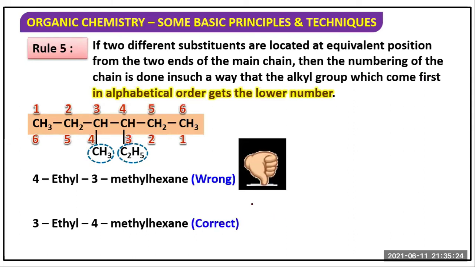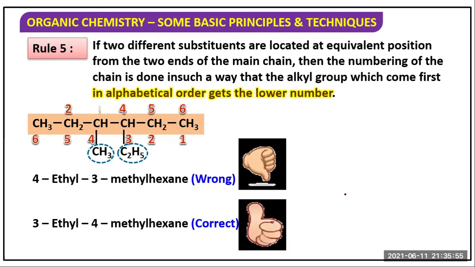Okay. E is first. So 1, 2, 3, and from here 1, 2, 3. But it is methyl. So alphabetically, if it is symmetrical, then which one will come first? E. Then 1, 2, 3. That's when carbon number 3 contains the ethyl group. So 3 ethyl, 4 methyl hexane. It is the right nomenclature. Clear?